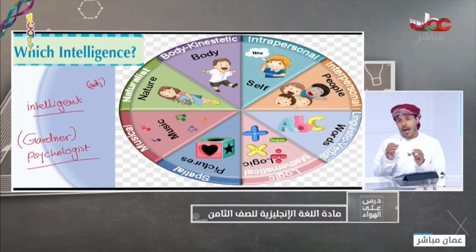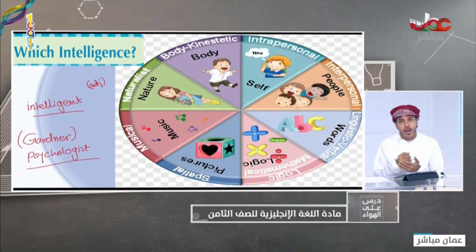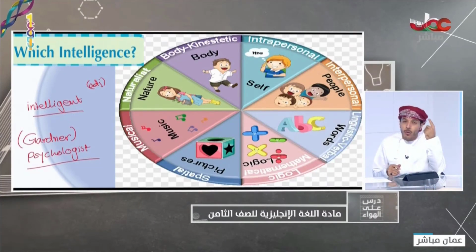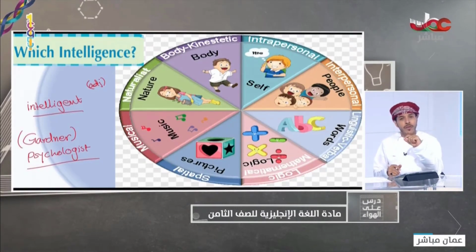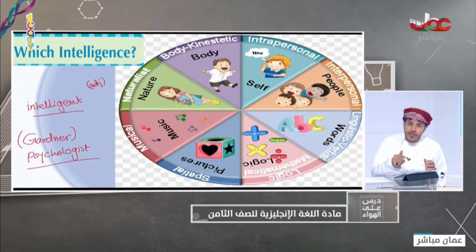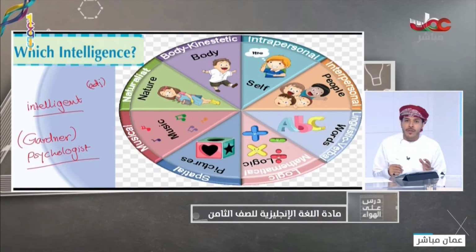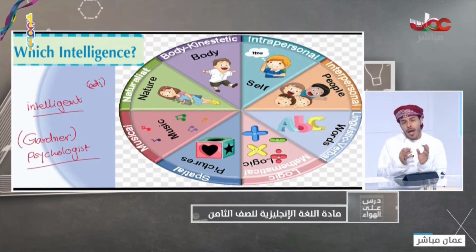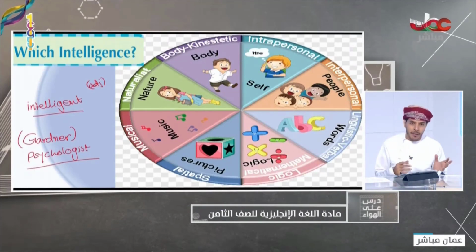So some students are good at writing. They are good at painting, drawing something. Some students are good at listening to rhythm, to music. They can analyze things. Some students are good at math. They love analyzing things. They love questions. They love logical questions. They want to analyze things. Okay? So each student has his or her own ability to deal with different activities.